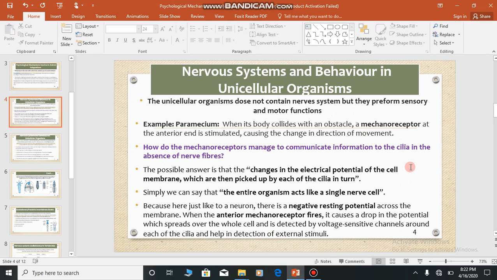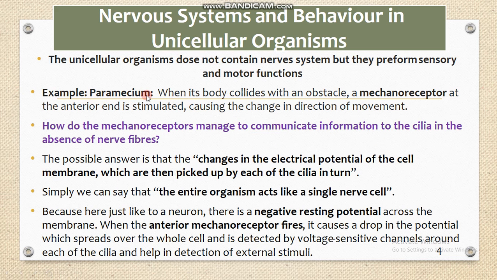in the form of a brain, but still they have the ability to detect the changes in their environment, and they have the ability to respond against these changes that occur in their environment. Now we discuss how the unicellular organism can detect the changes in its environment and how it responds against a specific change. We will discuss the example of the paramecium.